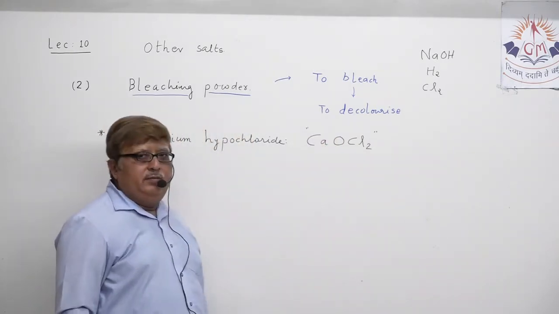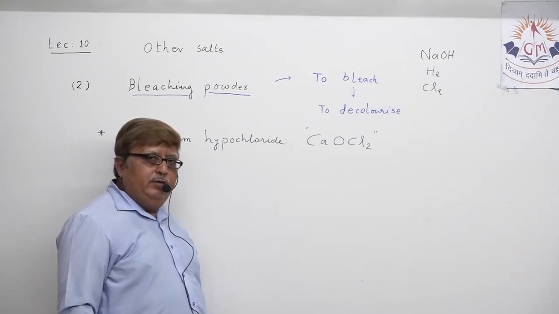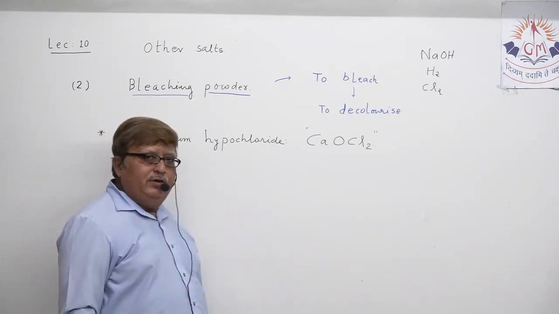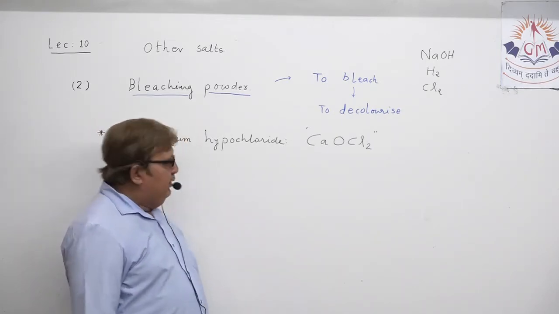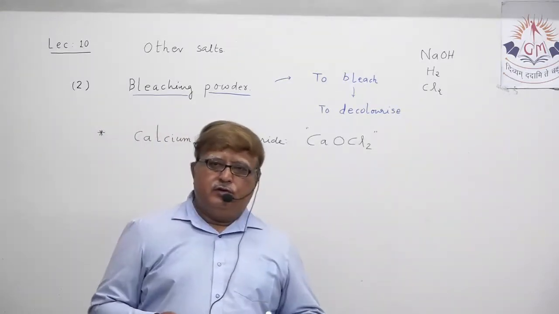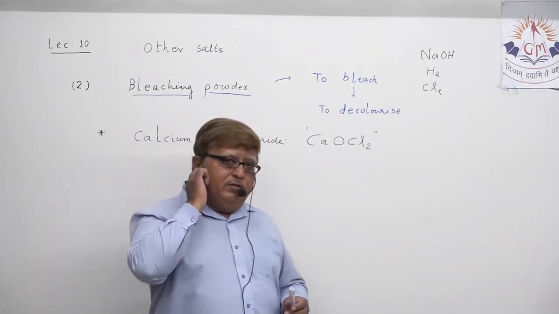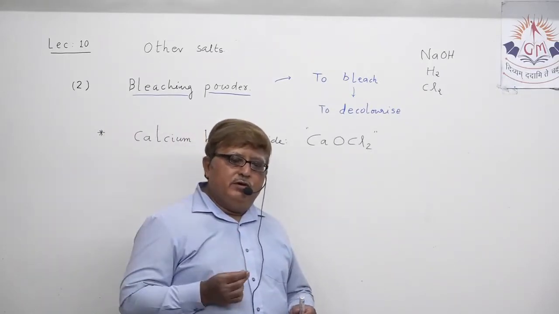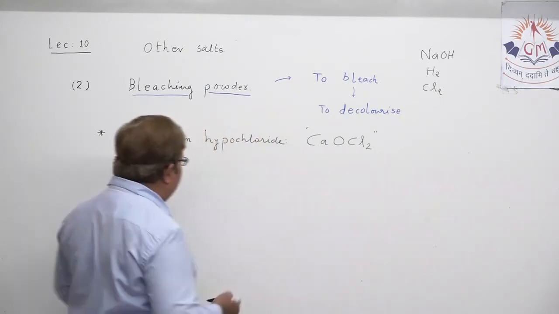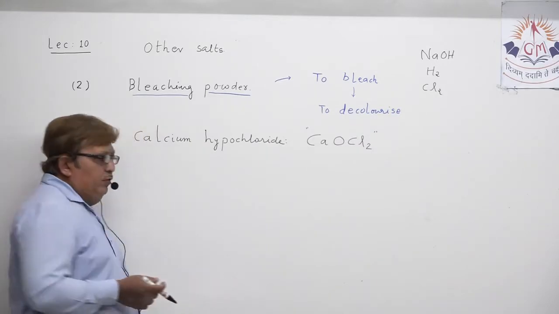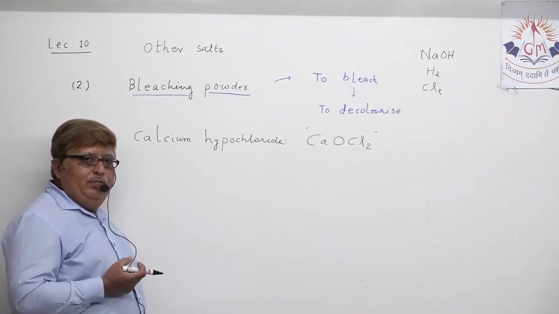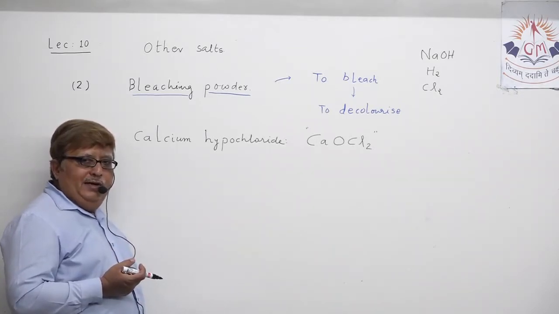Its chemical name is spoken as calcium hypochlorite. Understood? That is its chemical name. In common language, it is spoken as bleaching powder. The question is how does the industrial manufacturing of bleaching powder take place? How is bleaching powder in fact produced? The first thing, if I mention the raw materials with the help of which bleaching powder can be produced.